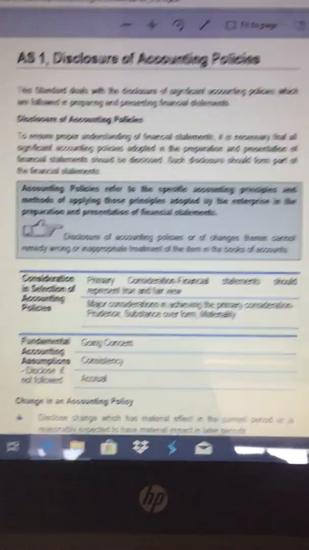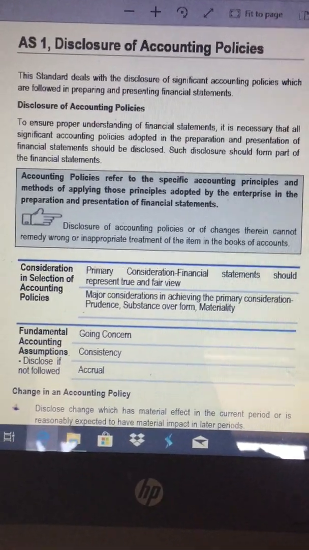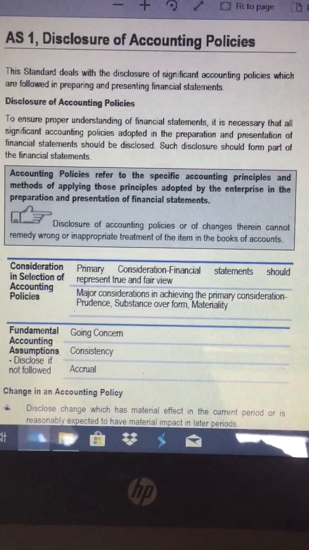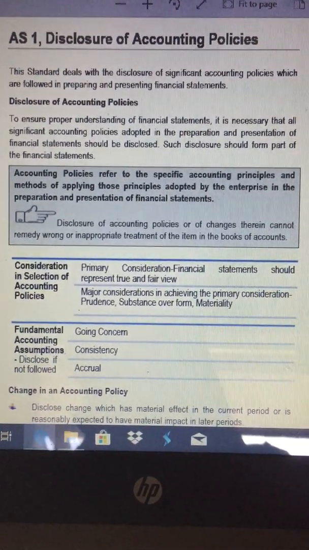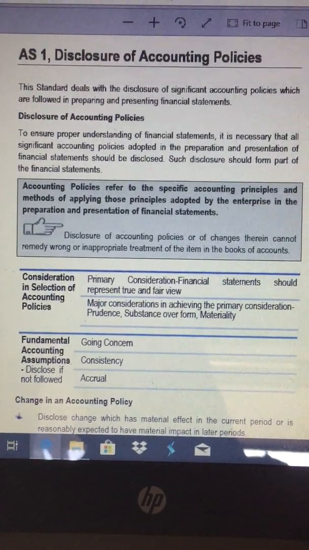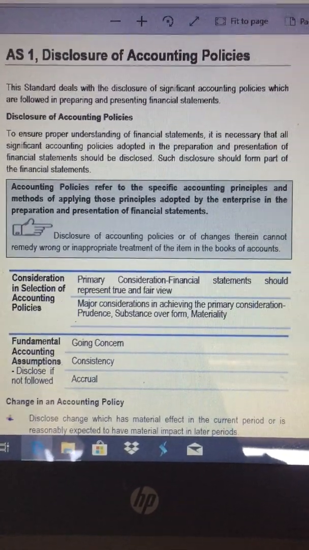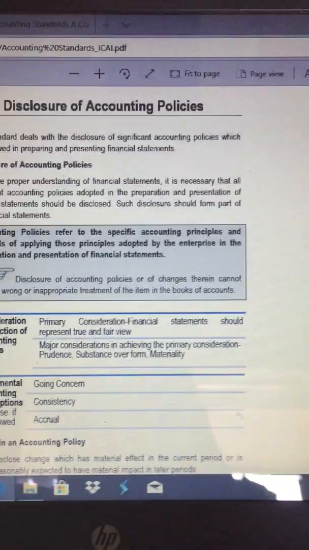For cash flow statement, it can be a direct method or indirect method. So, the accountant has to form an accounting policy and apply it in preparation and presentation of financial statements. What does Accounting Standard 1 say for this?